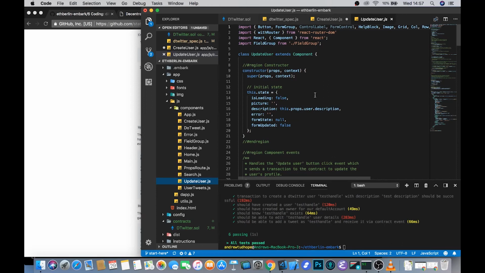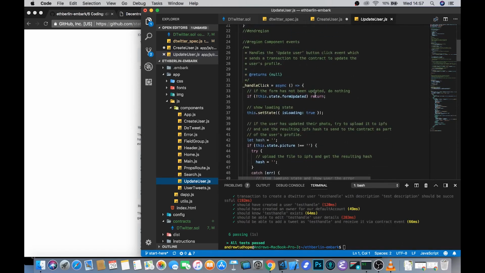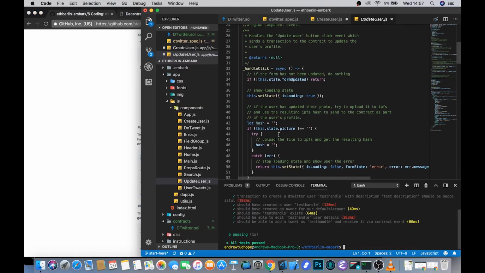So again, most of this stuff is what we just saw in the create user. We also have a handle click function, which we're interested in. So you can see that the first thing that we're going to do when that handle click event is fired is upload a file to IPFS. So let's take a look here.